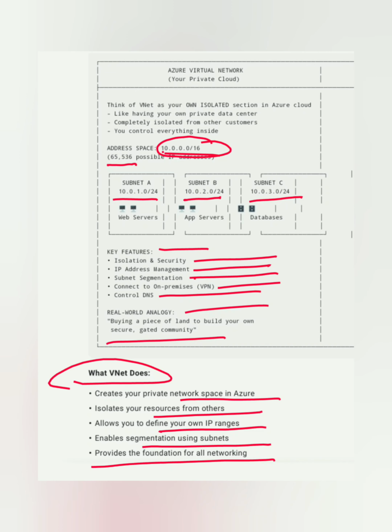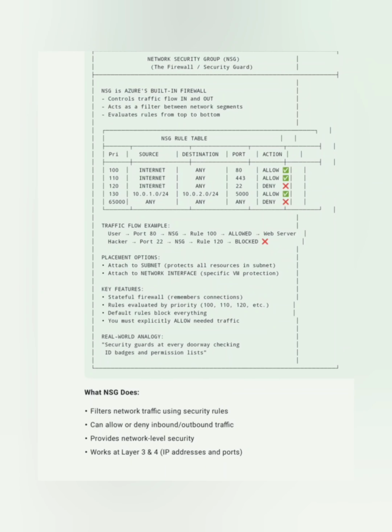So I hope you understand what is VNet. Now quickly understand what you mean by network security groups. Network security group, we also call it an NSG. As the name indicates, it provides you some sort of security, right? As I have mentioned here, it's like a firewall or a network guard that protects your VNet traffic, right?